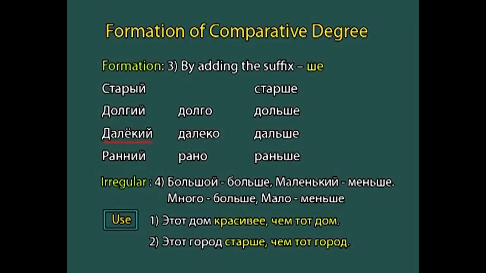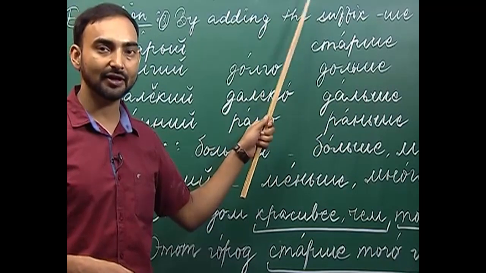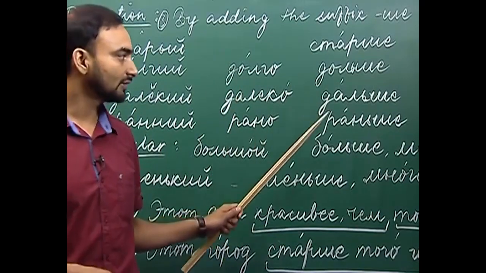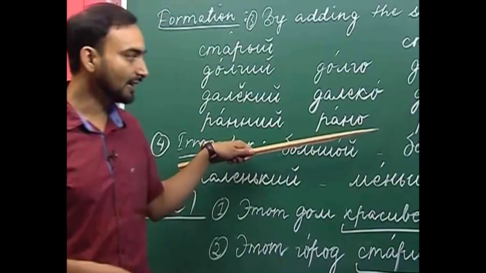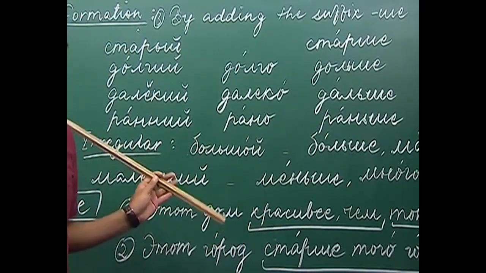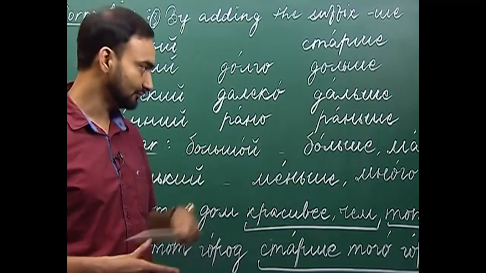Dalyoki, dalyoki is far. Daliko is the adverb derived from the adjective dalyoki. Dalshe. So, this is how we form the comparative degree from the adjective dalyoki or the adverb daliko: dalshe. The next is rani. Rani is early. The adverb from this adjective is rana, again early, and the comparative degree derived from the adjective rani or the adverb rana is ranshe, earlier.